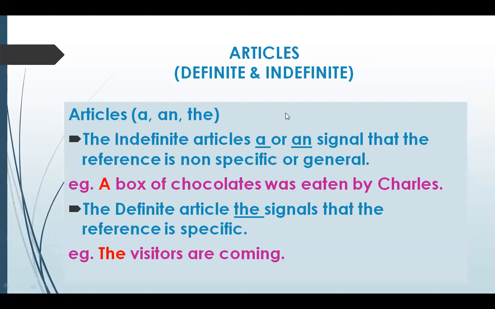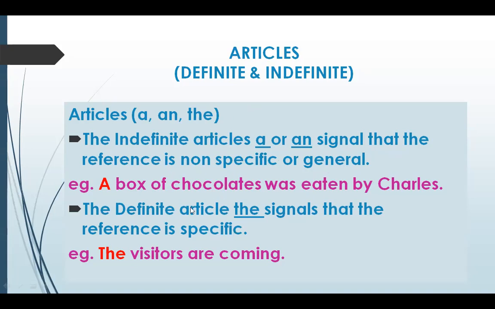That means when I say a boy, it can be any boy. So the indefinite article a or an signals that the reference is non-specific or in general. An apple a day keeps the doctor away. So with an apple, we are talking about apples in general. A box of chocolates was eaten by Charles. It can be any box of chocolates, which is non-specific or general.